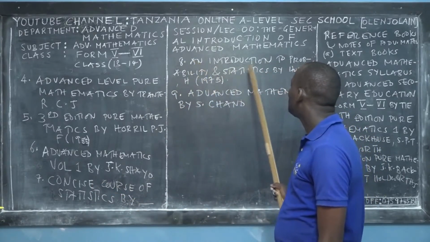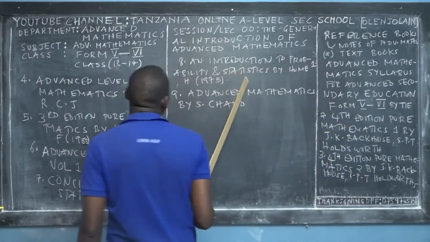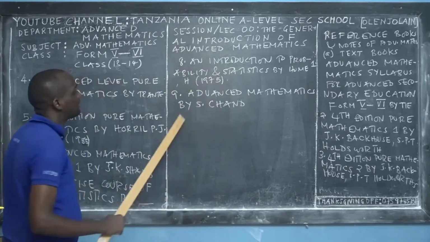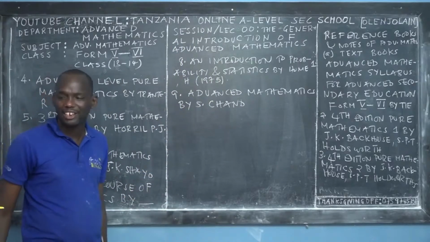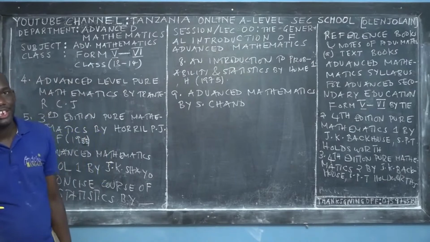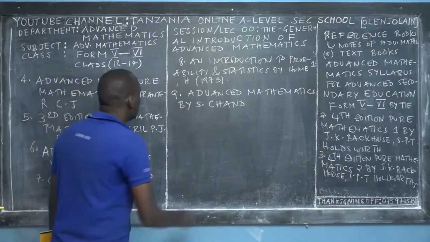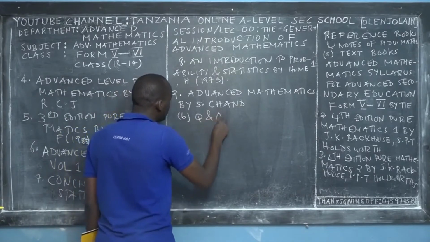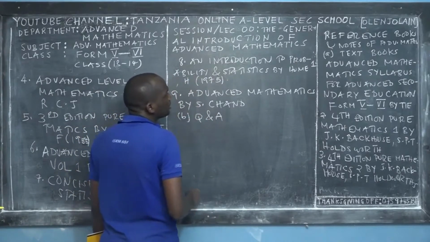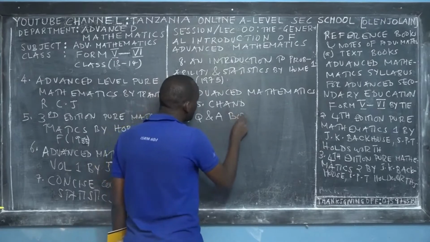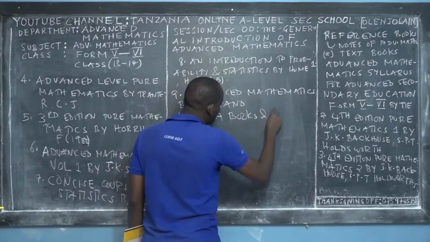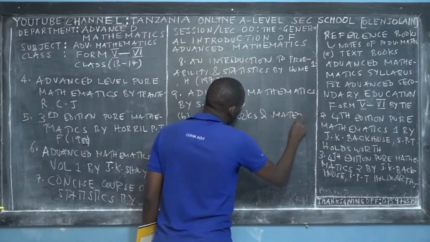Another reference book is called Introduction to Probability and Statistics by Hume. I haven't used this one, but I believe it is good. Advanced Mathematics by S. Chand I also commend as good, because they explain details and concepts. So then let us go to the questions. In case you have any question, don't hesitate to ask in the comment section. Question and answers books and materials.